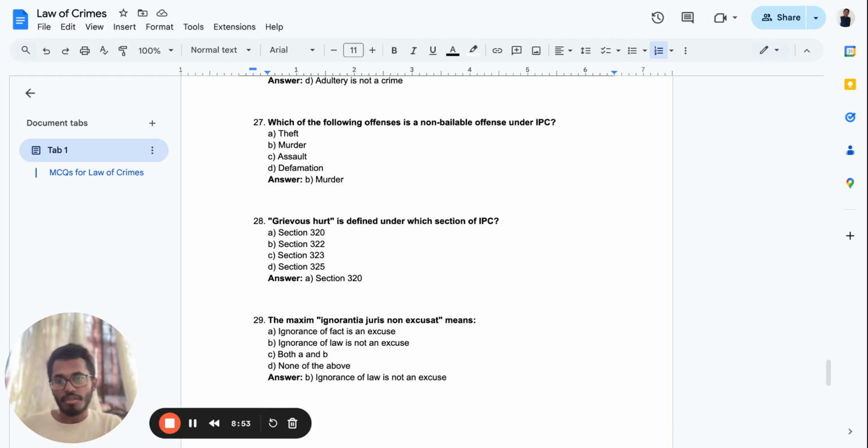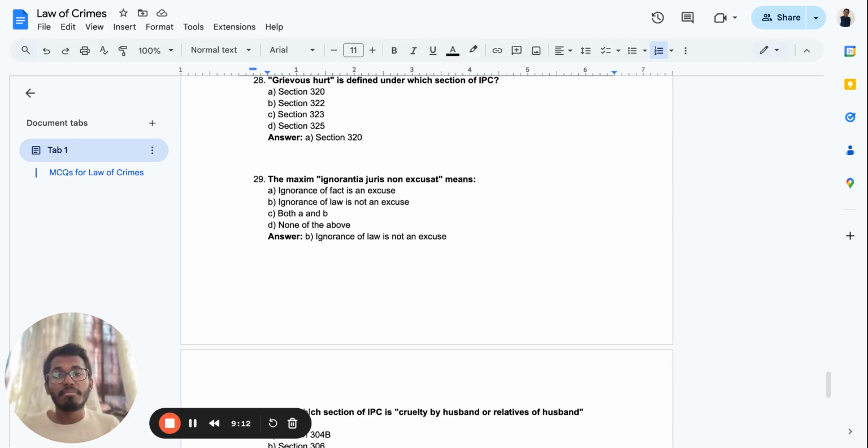Grievous hurt comes under which section of the IPC? Section 320. Again, open your bare act with me. Open your bare act right now. Pause the video and open the bare act. If you don't open it now, when will you open it? After the exam? No, you have to clear the UGC NET law paper, right? So make sure that you're opening along with me now. Let's open 320 now. Grievous hurt, you'll find it.